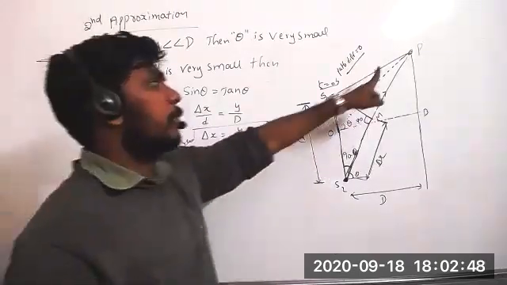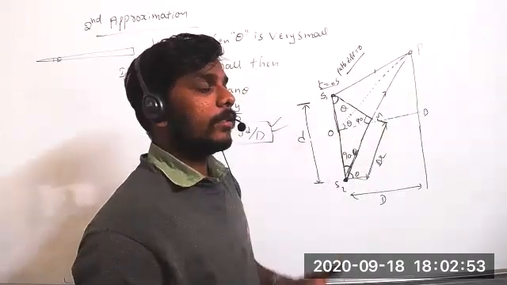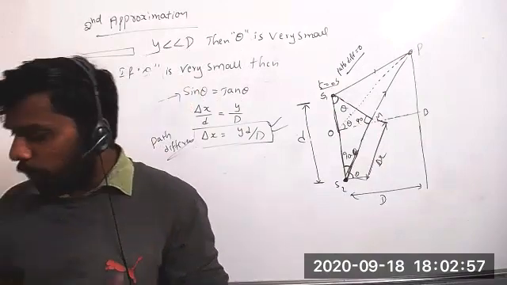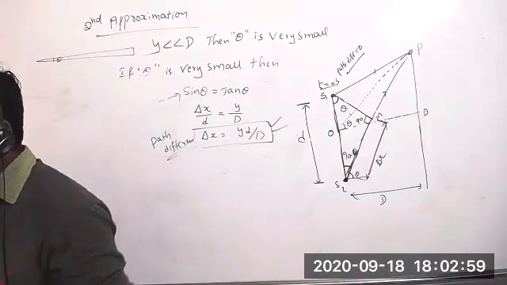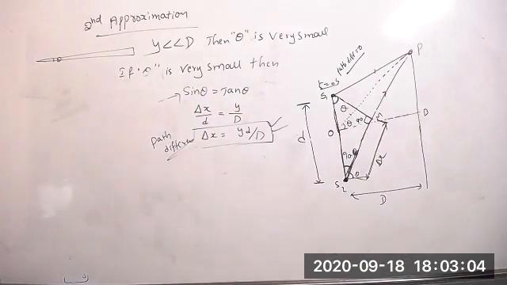Now is this point a bright fringe or a dark fringe? To prove that, when can we say that it is a bright fringe or constructive interference, and it is destructive interference? When can you say it is the constructive interference?